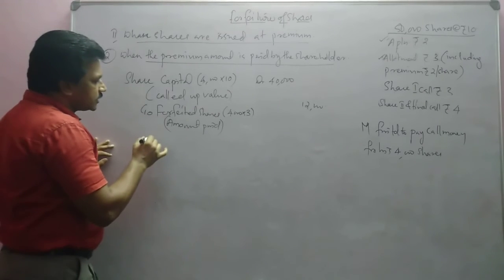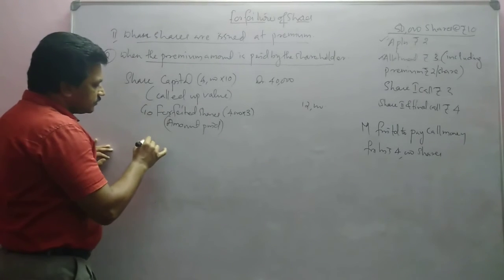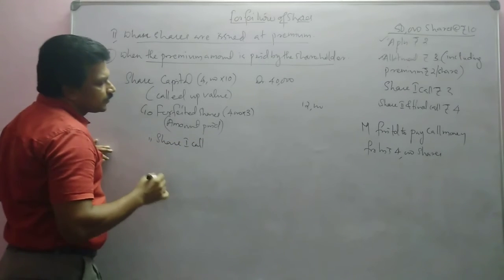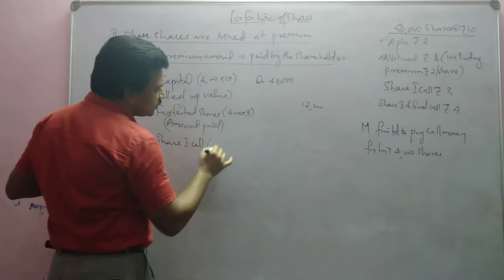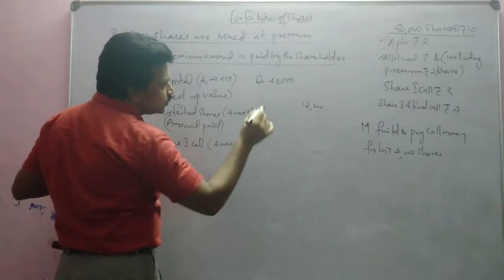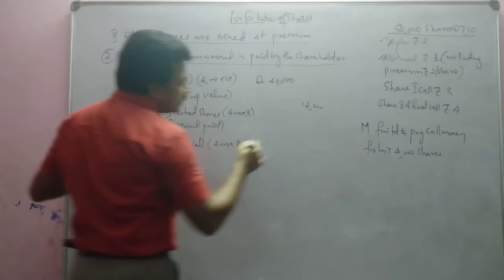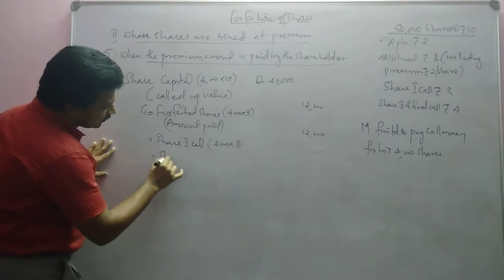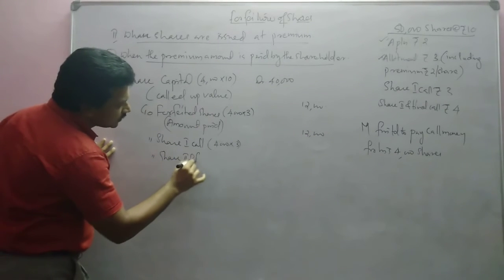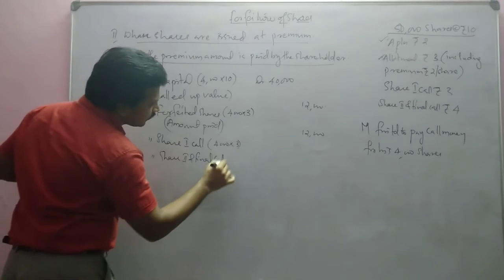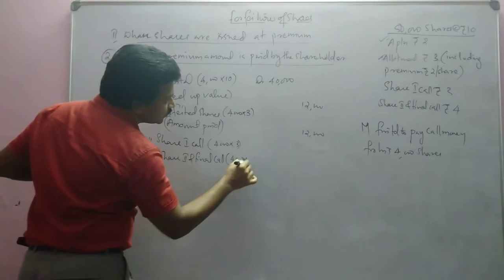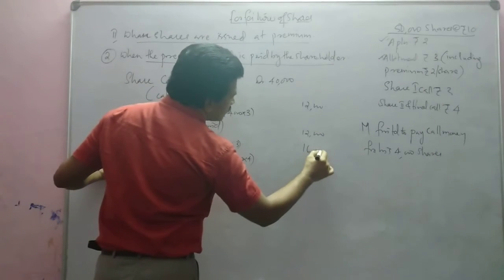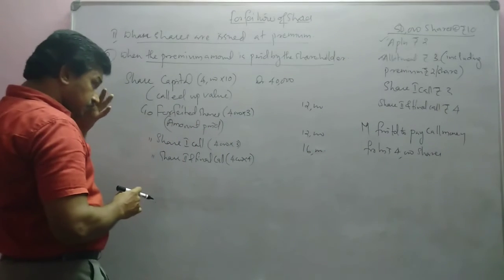Now we will write all the amounts unpaid. Which are the amounts unpaid? Share first call: 4,000 into 3, again 12,000. Then share second and final call: 4,000 into 4, 16,000. Okay.